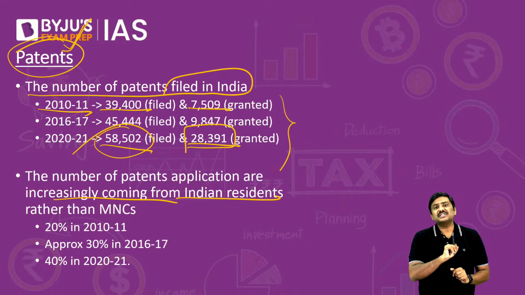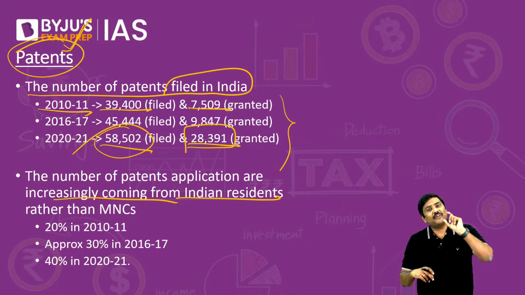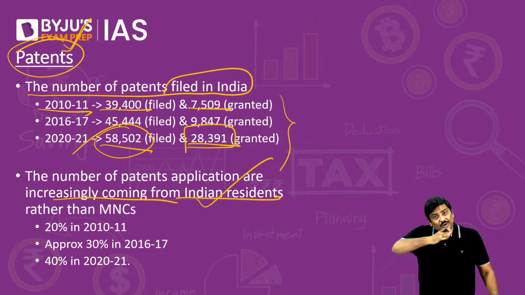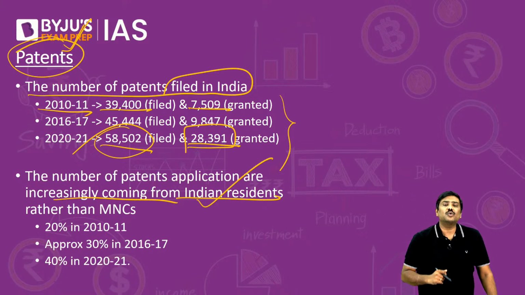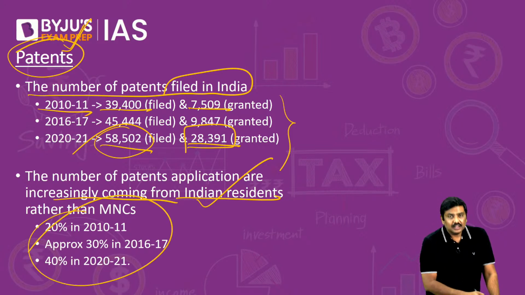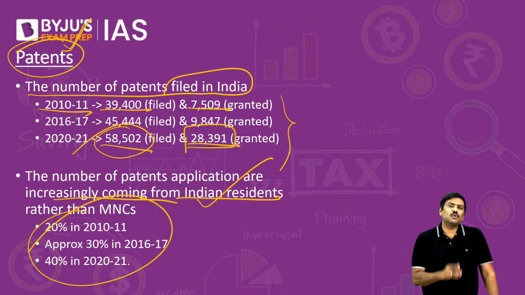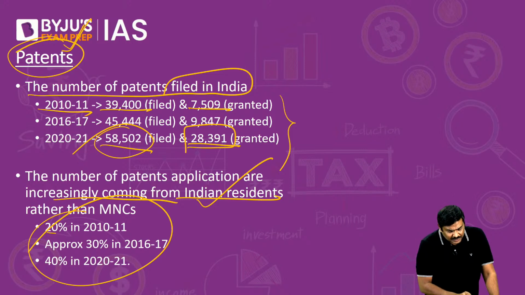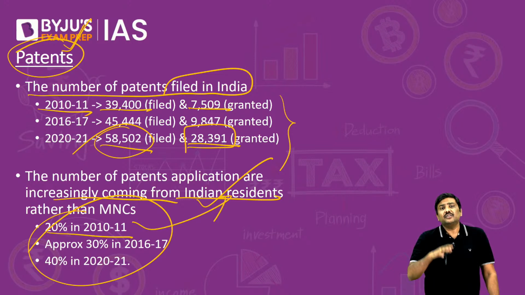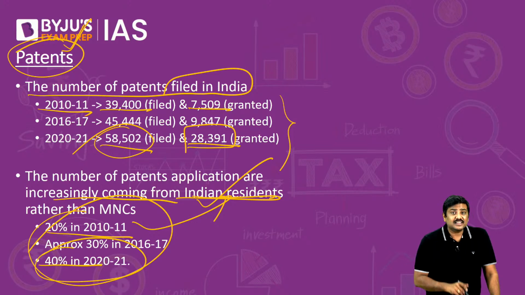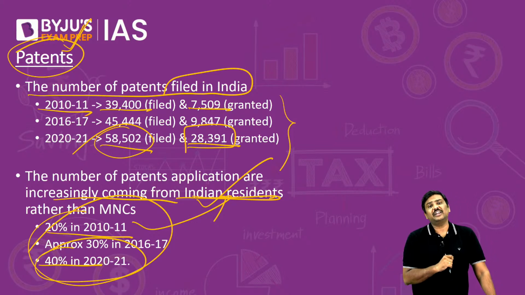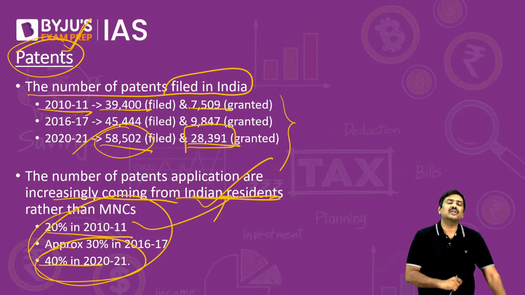But as per the Economic Survey, the number of patents filed by Indian residents have increased, which is a very good outcome. Back in 2010-11, only around 20% of these patents were filed by Indian residents. But by 2021, it has increased to more than 40%, which is a very good outcome.